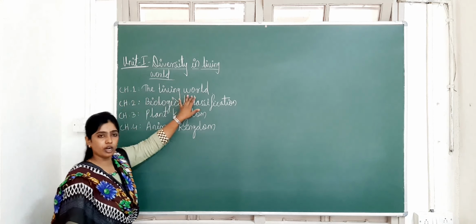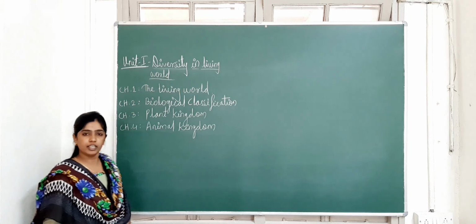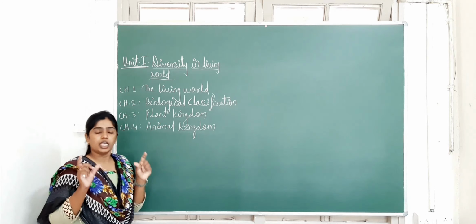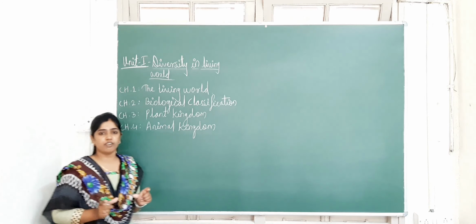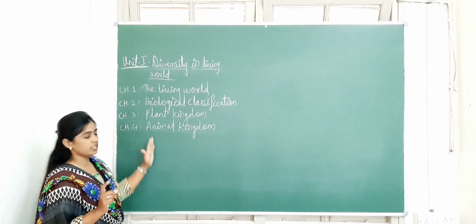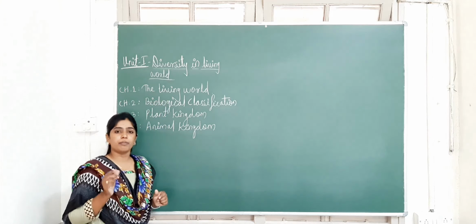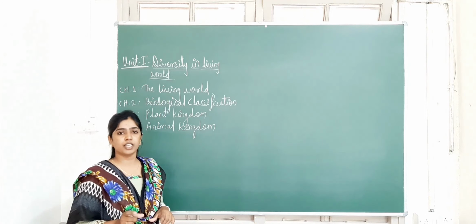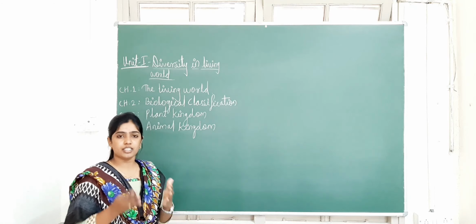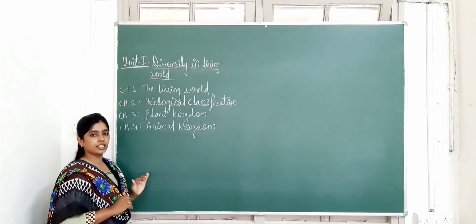First one is the living world. First I will tell you what is meant by diversity in the living world. Diversity means different forms. And the living world means what are the different forms of life on the planet and the characters of living organisms. That entirely you are going to study in this first unit. In the first chapter, you are going to study how organisms are living, what the characters of living organisms are, and the categories into which living organisms are classified.